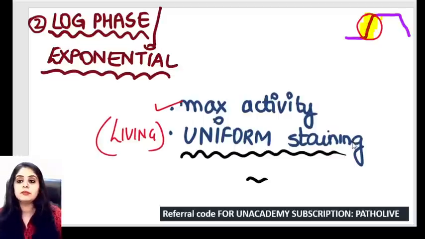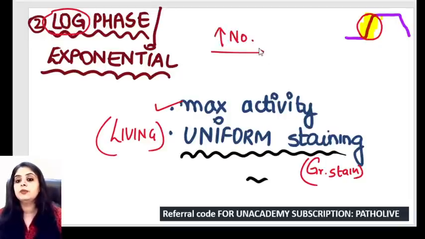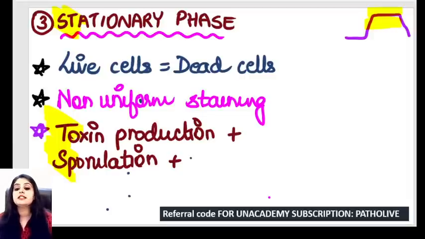All of them will take the same color. For example, if you do a gram stain, if all of them are gram positive, all of them will take the color because they are all living. If they are gram negative, all of them will take the color because they are all living. So log basically tells you the number increases. There's an increase in the number of bacteria till a time there comes something known as the stationary phase.